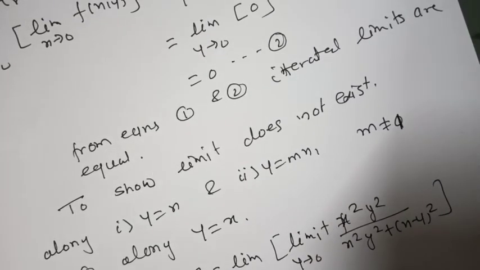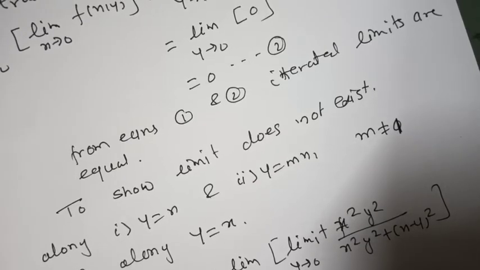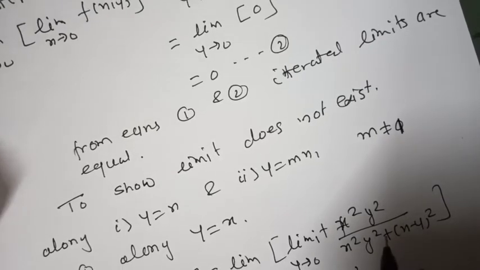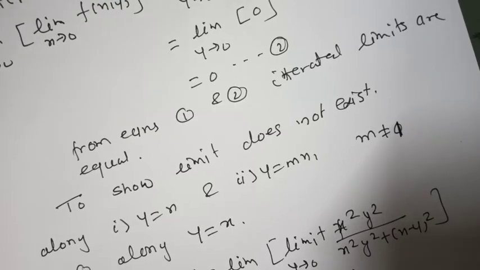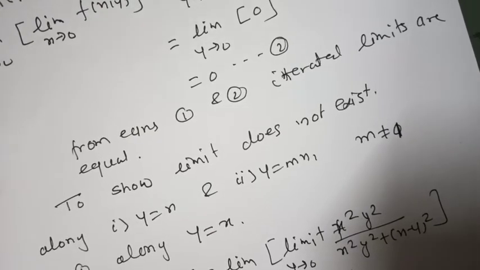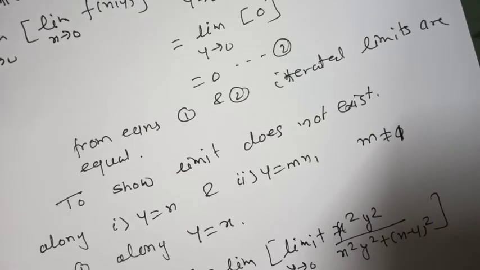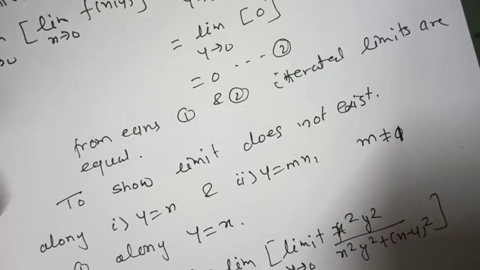Or it can be limit x y tends to 0, 0 of x square y square upon x square y square plus x minus y whole square. That is, putting this value, it is 1. Call it equation 3.